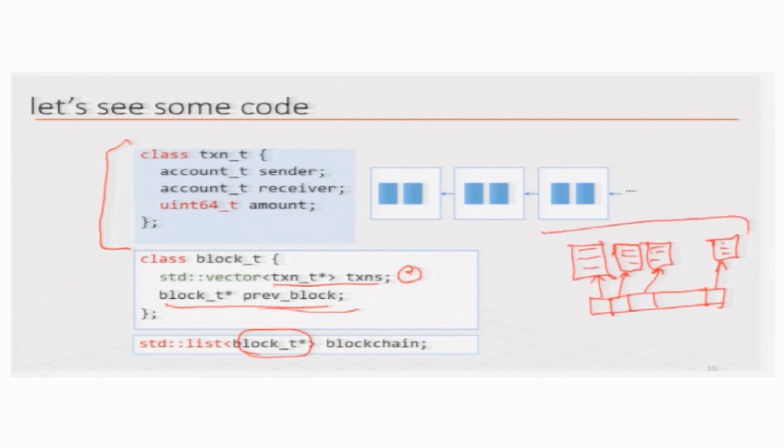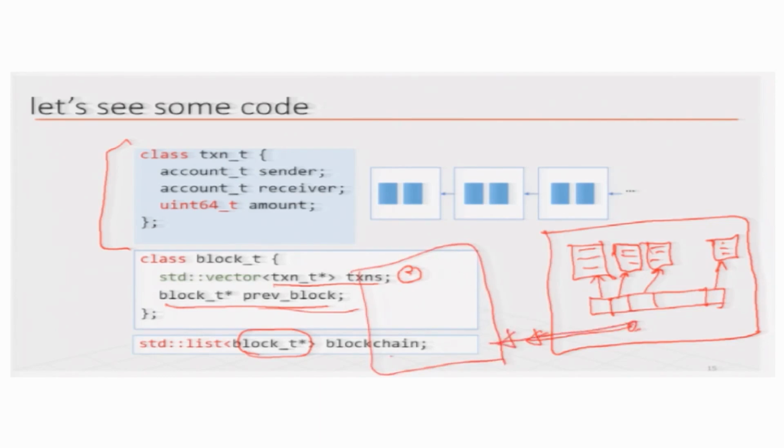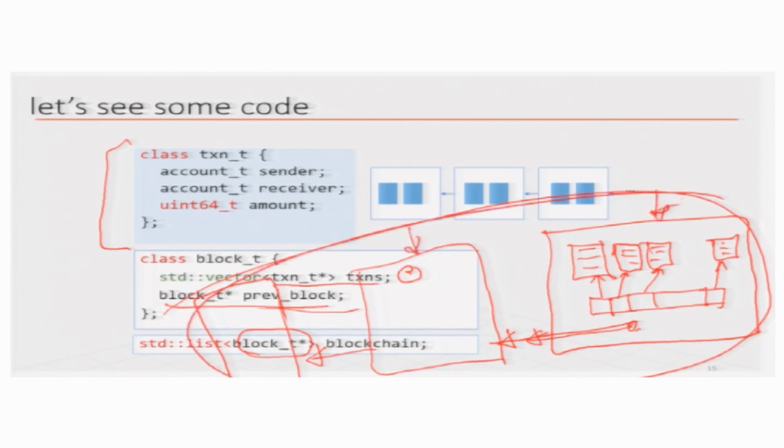Now this whole thing along with the pointer is a block, right. When the next block comes, a new block is created, and this pointer is set to the previous memory address of this block. So this is how this is done. And then another one here, and then this is a list. These are the pointers to the blocks, and remember this pointer and this pointer are pointing to the same thing, but this is a list of pointers to blocks, and that is your linked list of blocks. So that is how we are representing the entire blockchain.